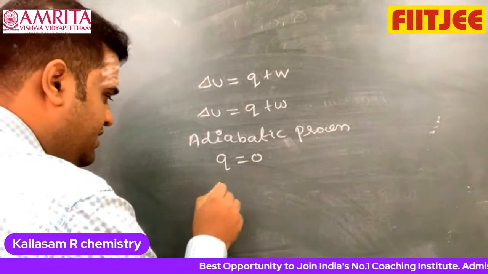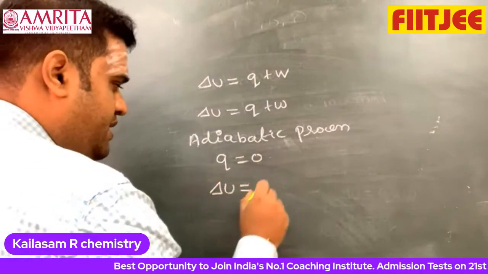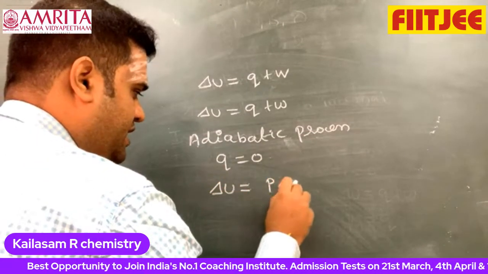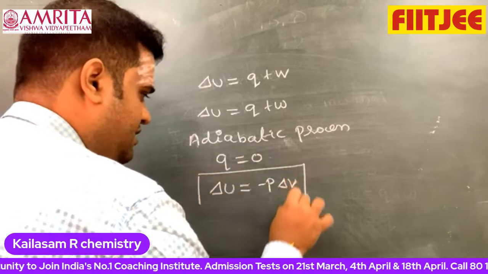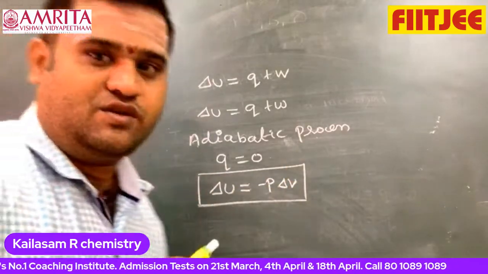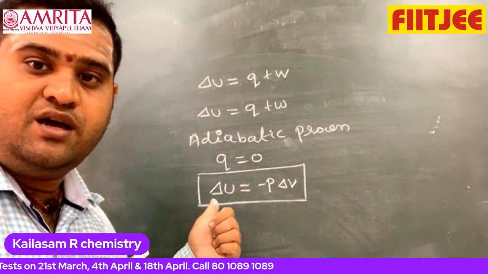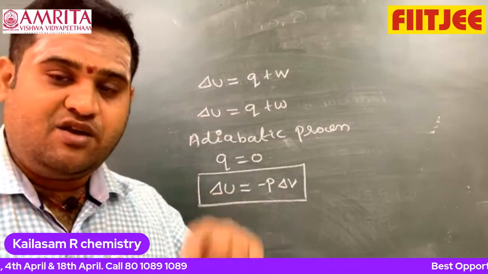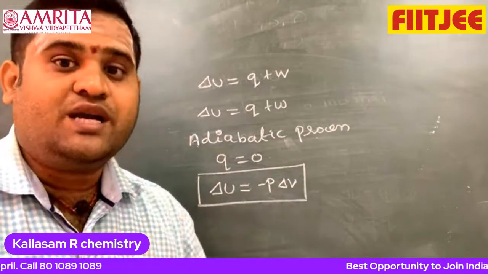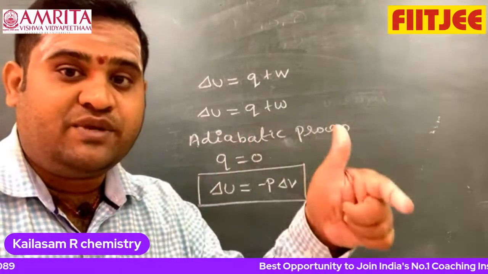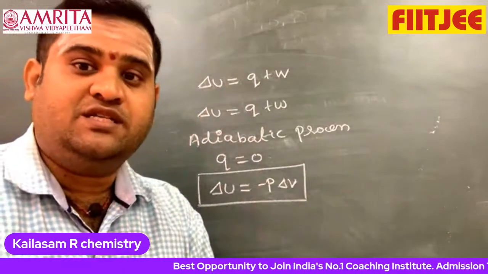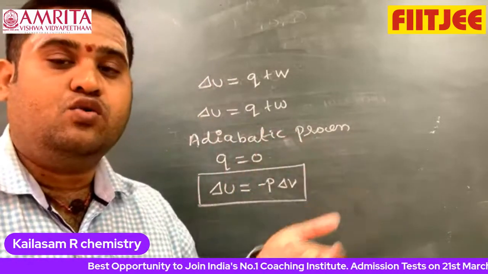Therefore delta U is equal to minus P delta V. That means when work is done by the system, the internal energy of the system decreases. Energy depends on temperature, so temperature falls. Cooling takes place. In adiabatic expansion, cooling occurs.